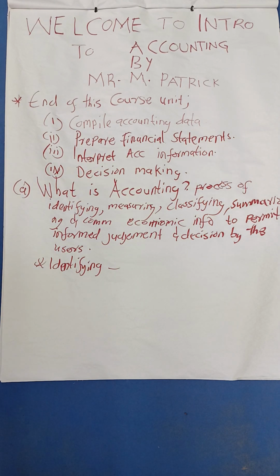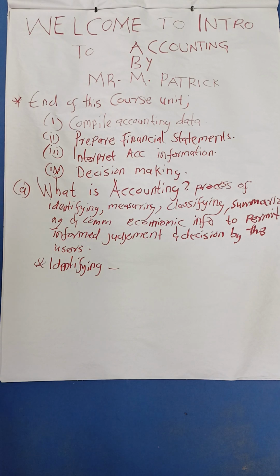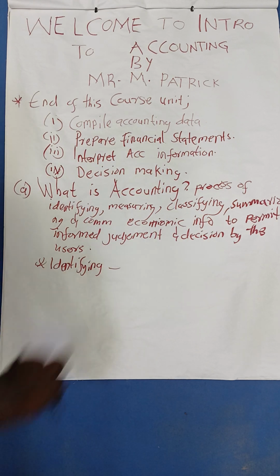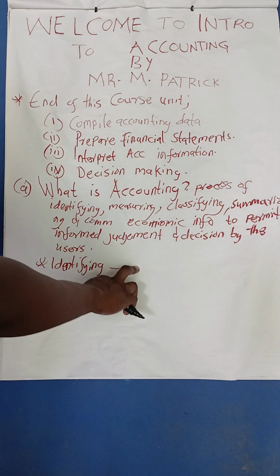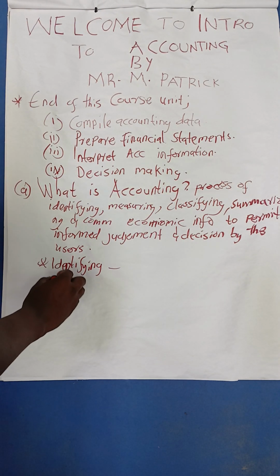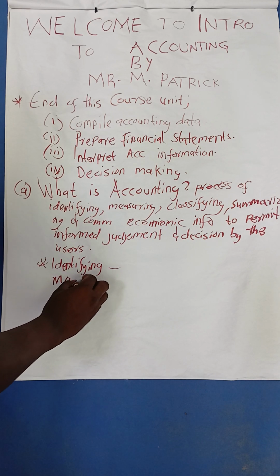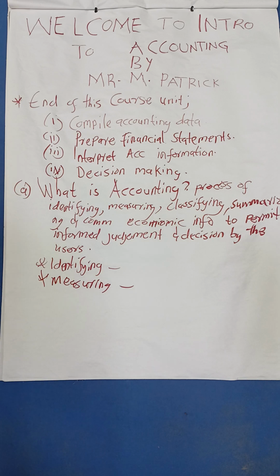What about measuring? Measuring now comes in whereby we are assigning monetary amounts to our accountable events. Like the way we have said, we have employed an employee here. The moment that we make payment, we make that now a salary as an accountable event. We have measured that we can pay him a certain amount of money. So measuring comes in where now we are attaching monetary terms.